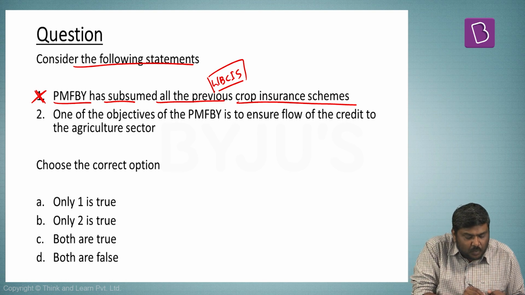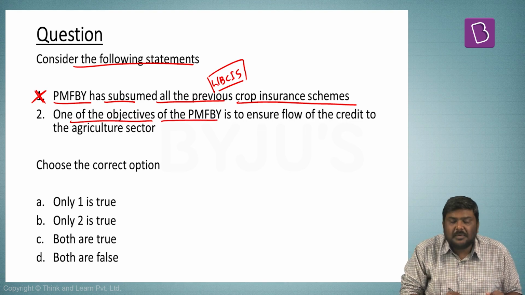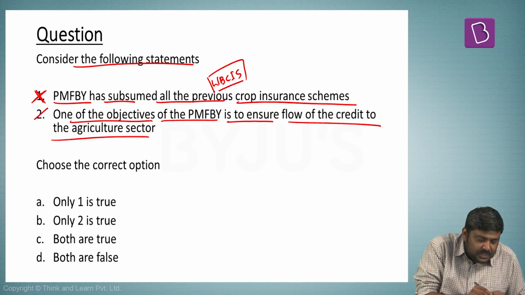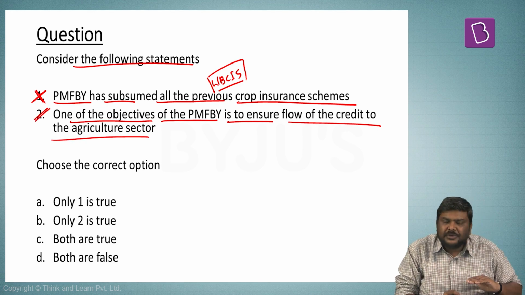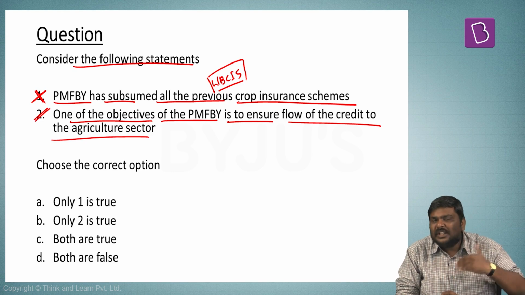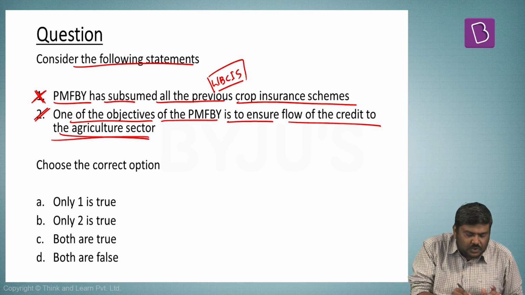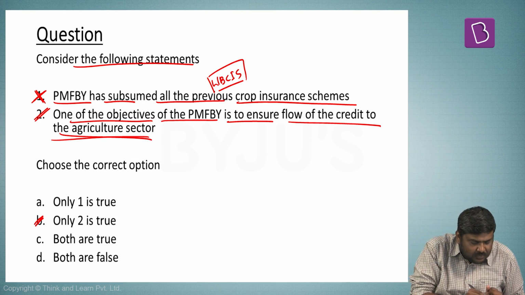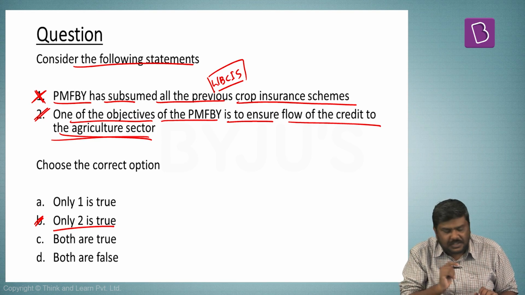Second statement. One of the objectives of Pradhan Mantri Fasal Bima Yojana is to ensure flow of the credit to the agriculture sector. This is true. There are multiple objectives which have been laid out by the government. One of the objectives is to ensure that there is a flow of credit to the agriculture sector. Based on this, the right option will be option B. Only second statement is true.